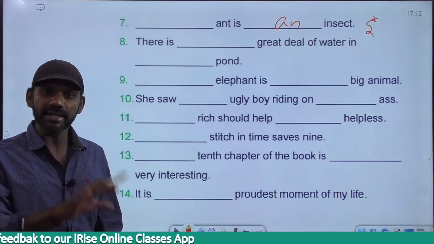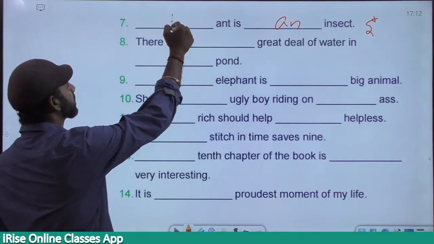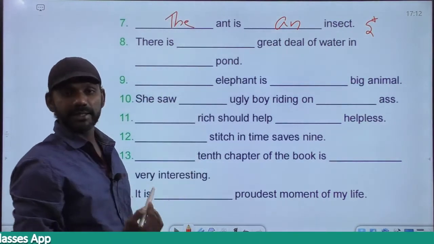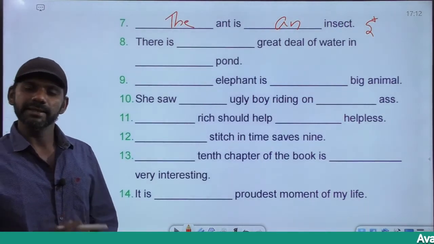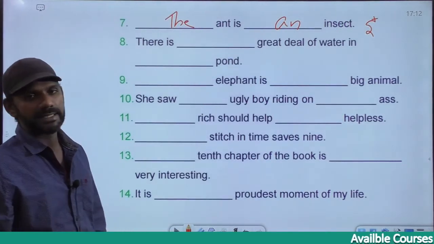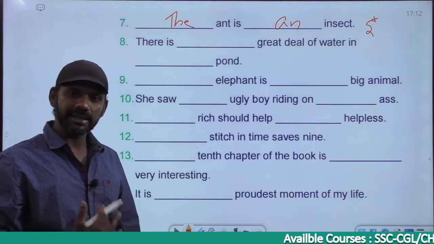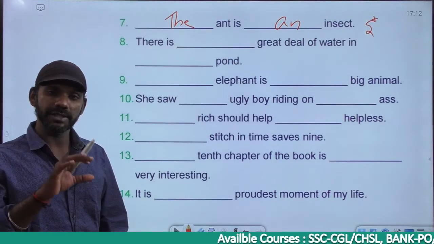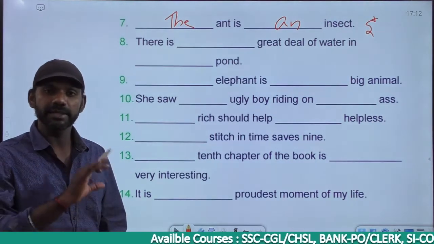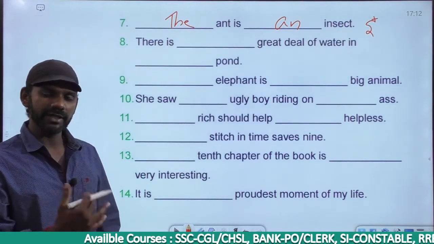The insect is called ant. So in this case, we can go for the, like the elephant is a big animal. Fine. The ant is an insect. An ant is an insect is also correct. But as we're referring to one specific insect called ant, it must be the ant. In fact, both are accepted.